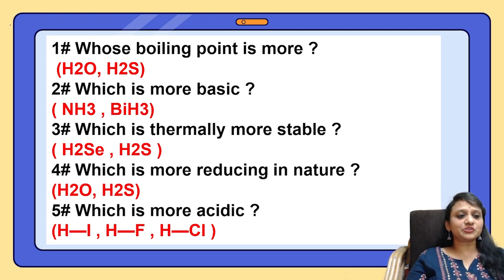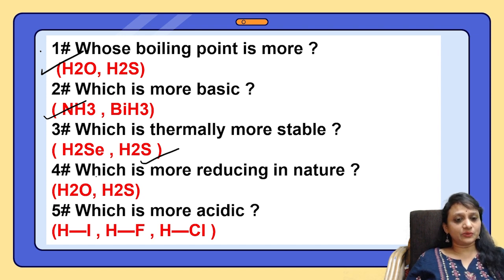First question. Whose boiling point is more? We very well know, due to hydrogen bonding. Tick this answer. Tick. Perfect. Which is more basic? I said in a fraction of a second we have to give. Right. Which is more basic between ammonia and bismuth? If they give you, ammonia is more basic. Which is thermally more stable?